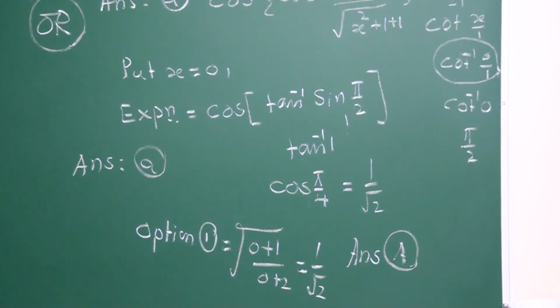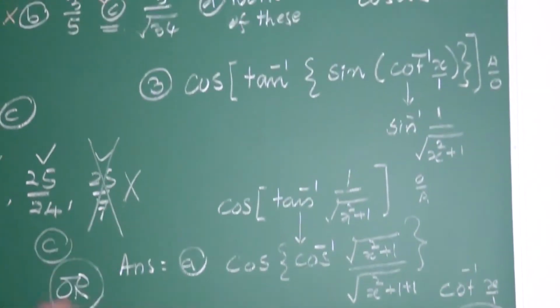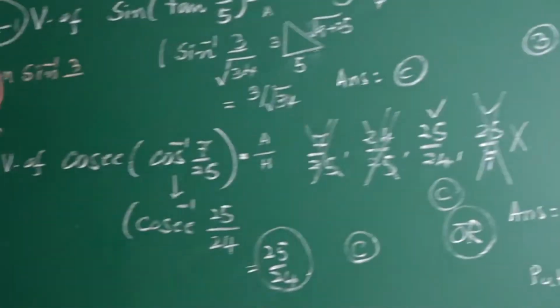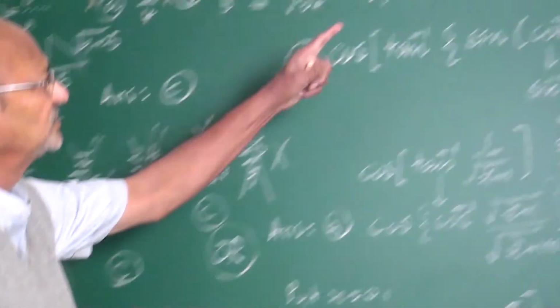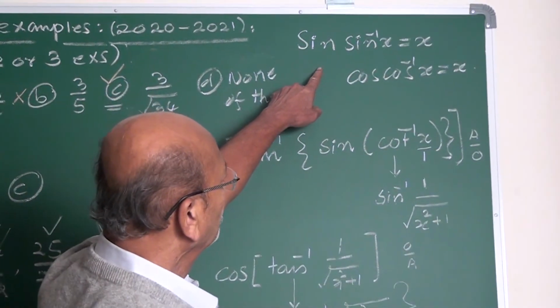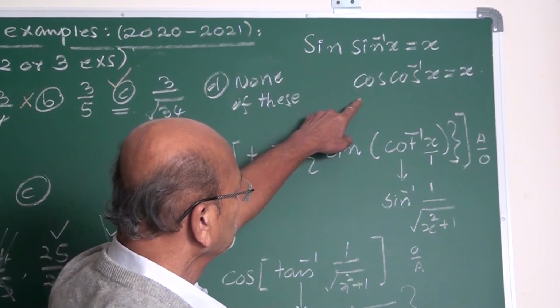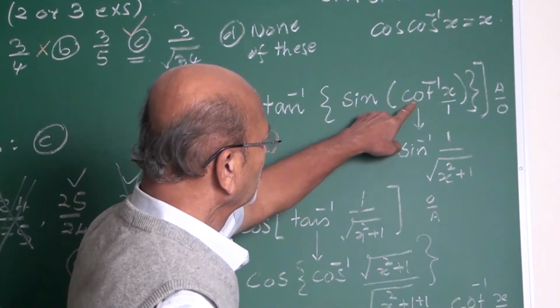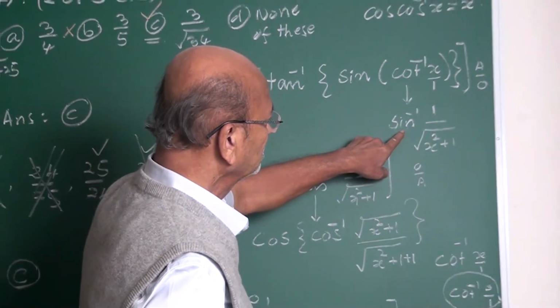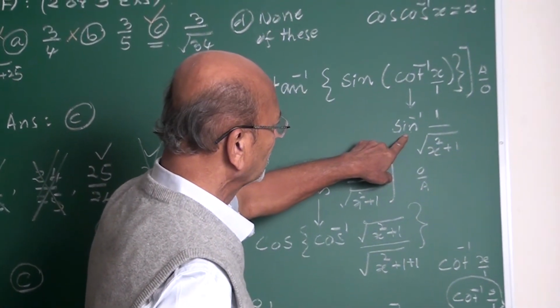I hope you understood. I will explain once again. See, these are the four options. Again, you have to make use of this result: sine of sine inverse, cos of cos inverse, tan of tan inverse, sec of sec inverse. Convert cot to sine inverse. I told you the time saving result.